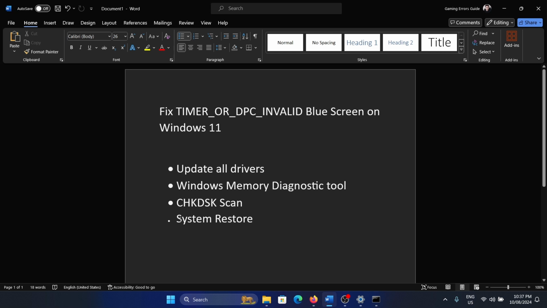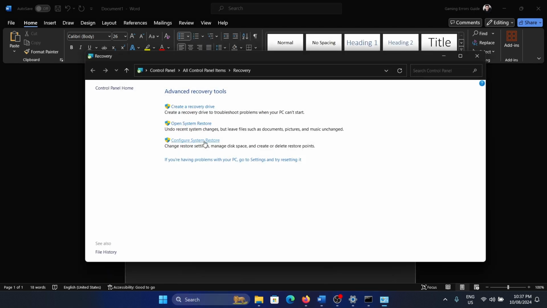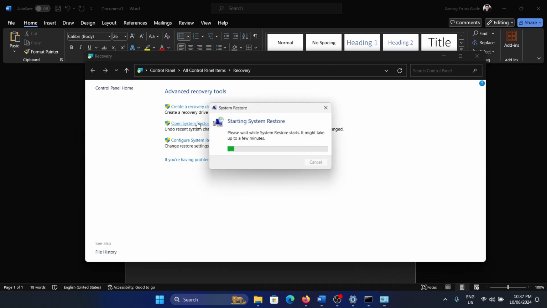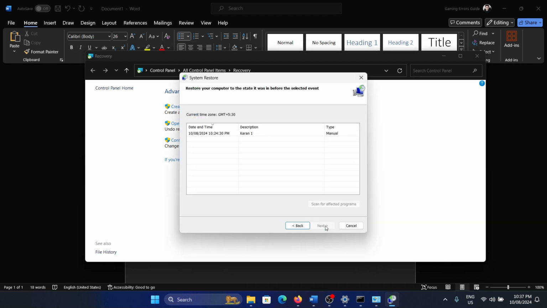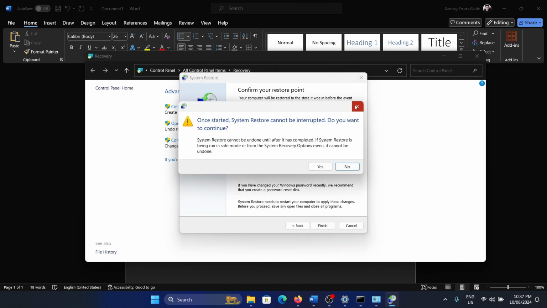The next solution is to perform system restore on your system. How would you do that? Search for recovery in the Windows search bar and open recovery. Go to open system restore. Click on next. Choose this. Click on next once again. Click on finish and finally yes.